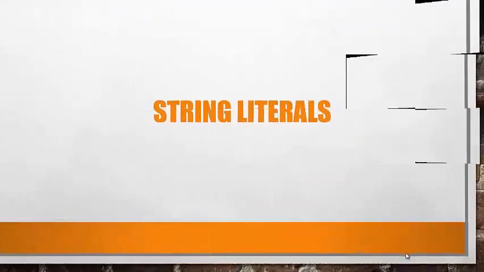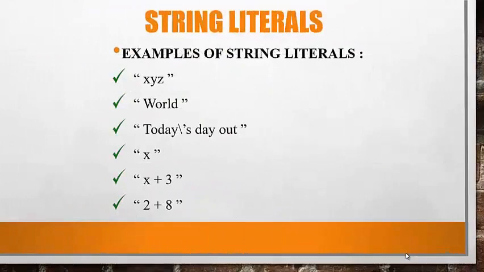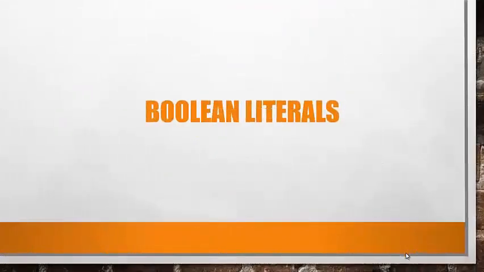String literals. One or more characters enclosed inside double quotes are string literals. Here are the examples of the string literals. They all are enclosed in double quotes, as you can see here. Boolean literals. The logical values true and false are the Boolean literals. During a logical evaluation, the true or false literals represent on or off, yes or no, presence or absence of something.